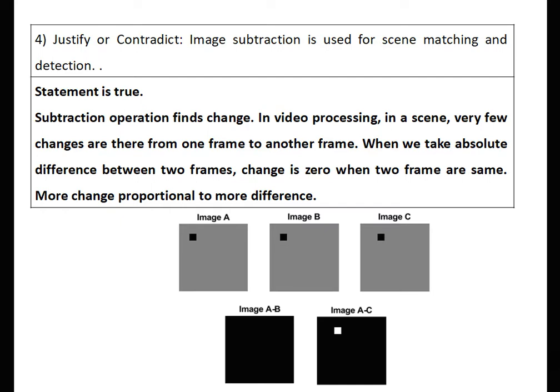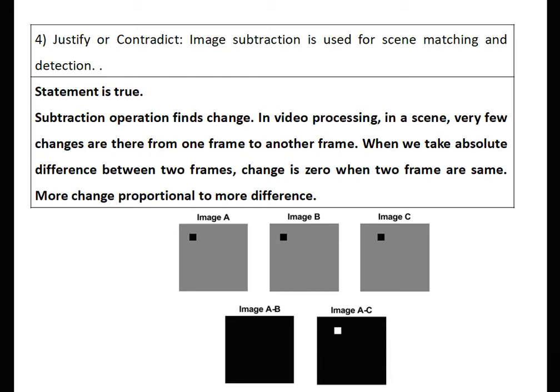Image subtraction is used for scene matching and detection. Statement is true. Subtraction operation finds changes. In video processing in a scene, very few changes happen from one frame to another. For example, take a video of 1 second. In 1 second, 30 frames are there if your frame rate is 30 frames per second. In that, the change that happens is very small.